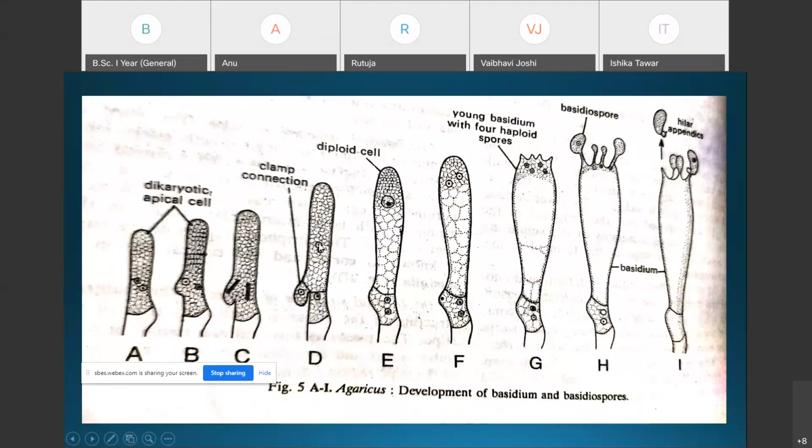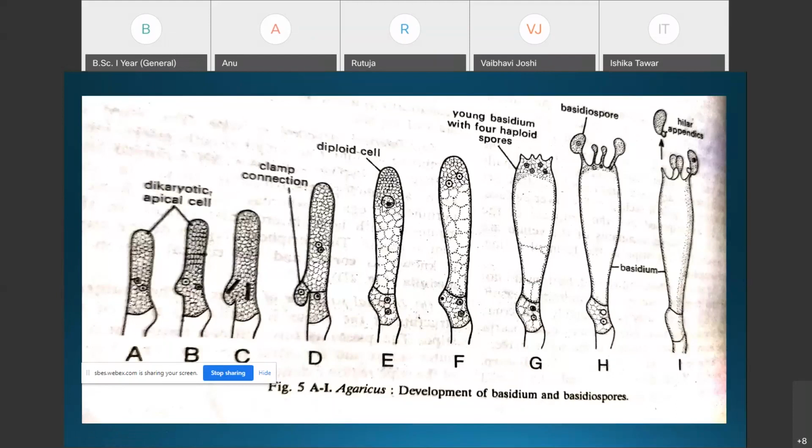Now it has one positively stained nucleus and one negatively stained nucleus, and these two nuclei get fused with each other, forming a diploid nucleus. That is how karyogamy takes place in the young basidium. These young basidia are present in the gill region, on the hymenium. This diploid nucleus then further undergoes meiosis. That is the third step of the sexual reproduction.